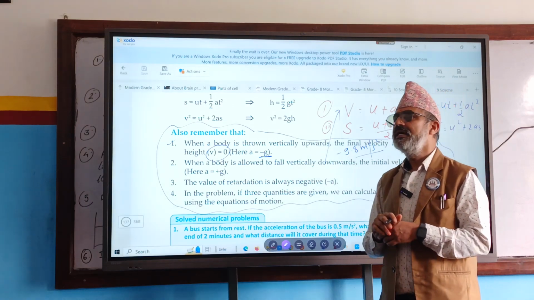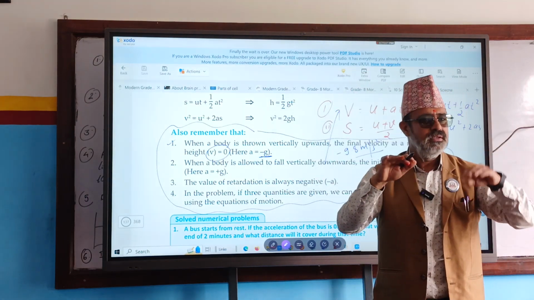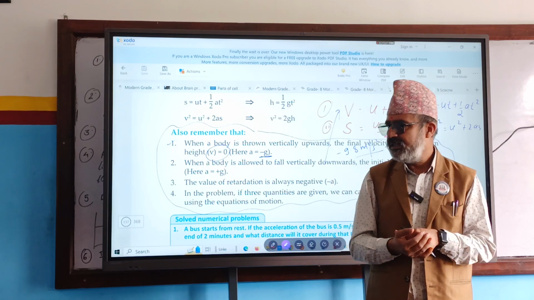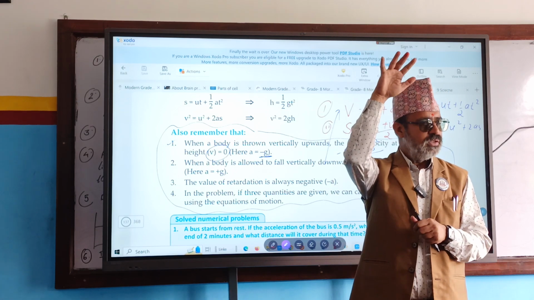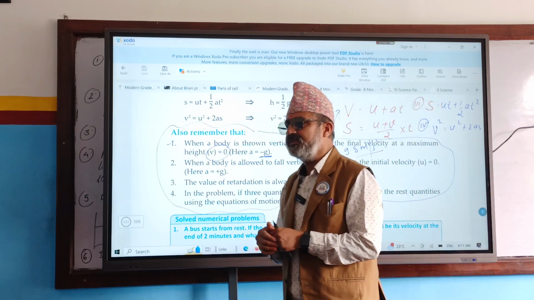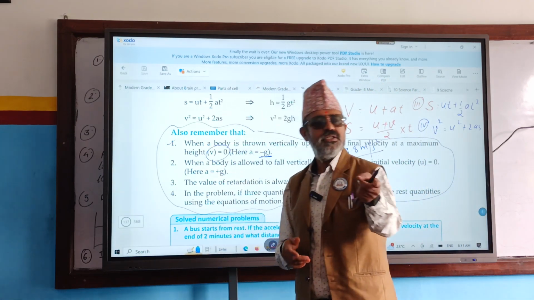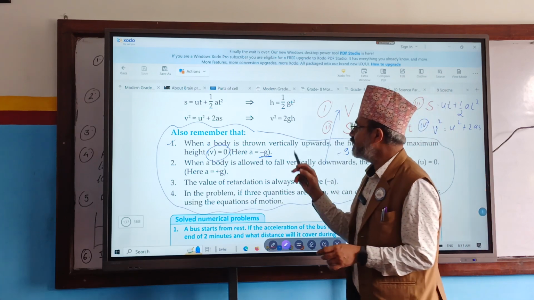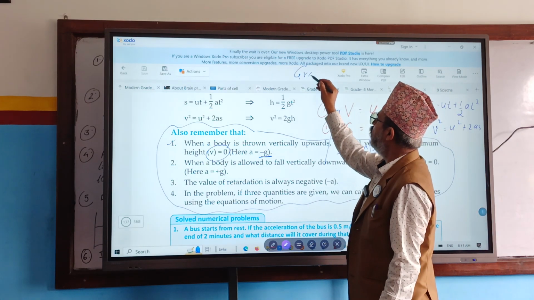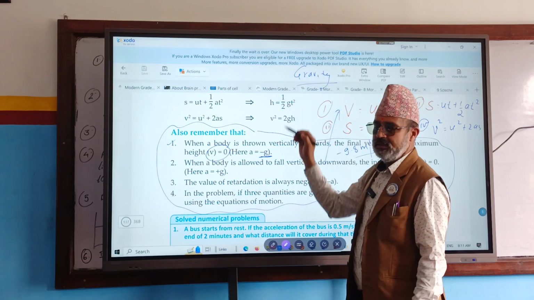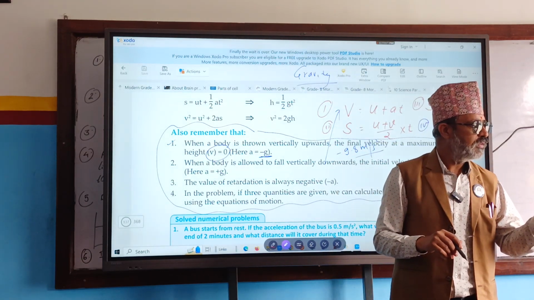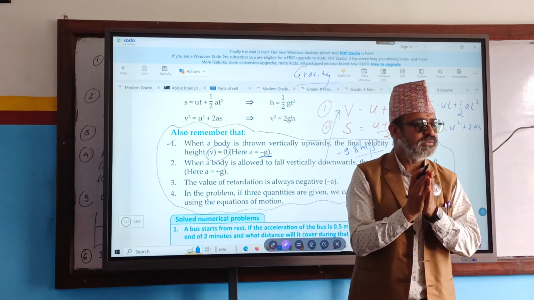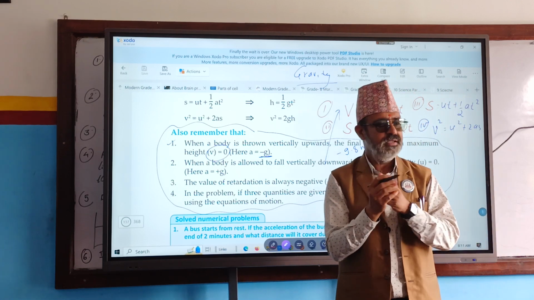So if you drop any object from a certain height, then what is developed in it? Acceleration is developed. If a body is falling down, automatically acceleration is developed. That acceleration is called acceleration due to gravity. Why? Because that acceleration is produced because of the force of gravity. What is gravity? That is the force of attraction of Earth or any other heavenly body.